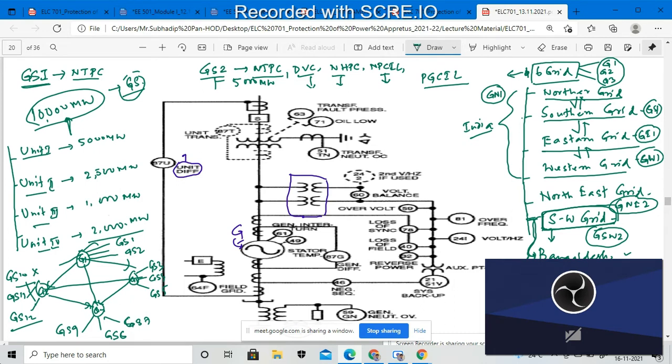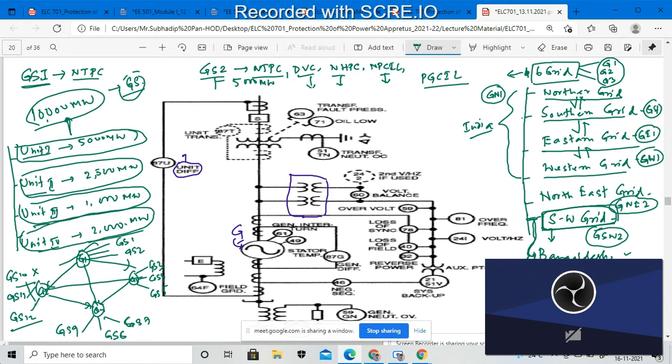Suppose we are considering one generating station having a capacity of 10,000 megawatt, and this particular generating station has 4 units. Unit 1 has a capacity of 500 megawatt, unit 2 has a capacity of 2000 megawatt, unit 3 has a capacity of 1000 megawatt, and unit 4 has a capacity of 2000 megawatt. So the total is supposed to be 10,000 megawatt, for example.